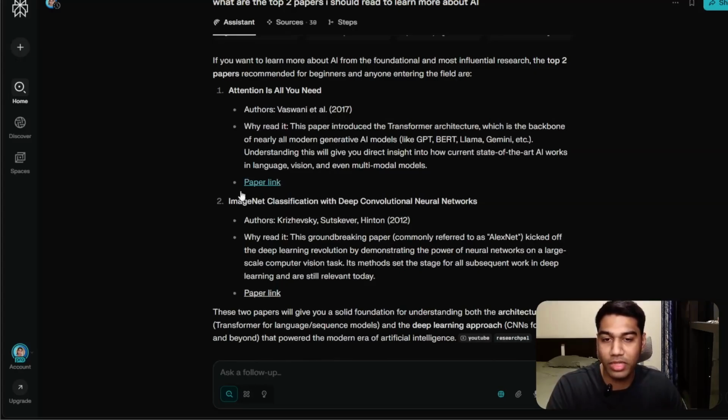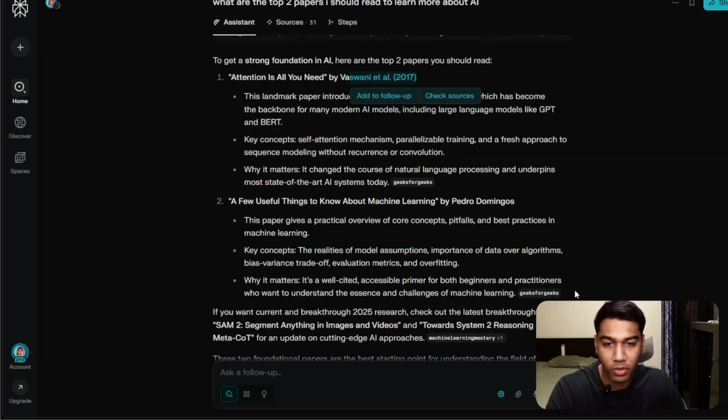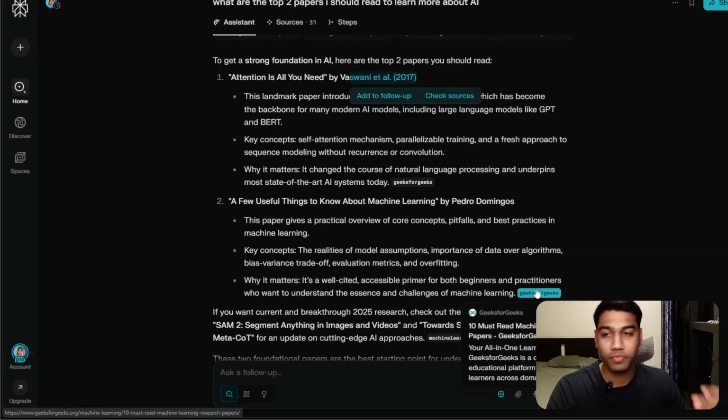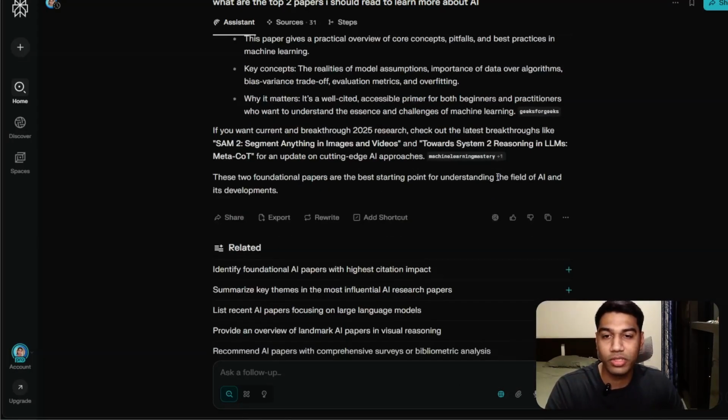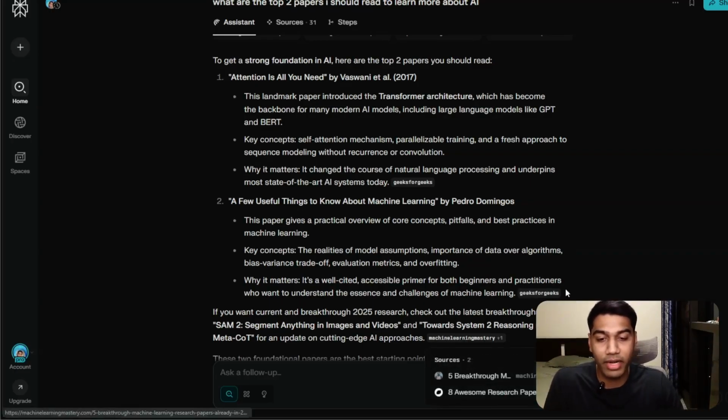But here, at least you see that there is a different answer here, because it was also referred on a YouTube video here about top AI research papers for beginners, compared to this, which only shows high authority sources for this. So you see the difference on how both of these answers contrast, even when the completely same query but different kind of sources.